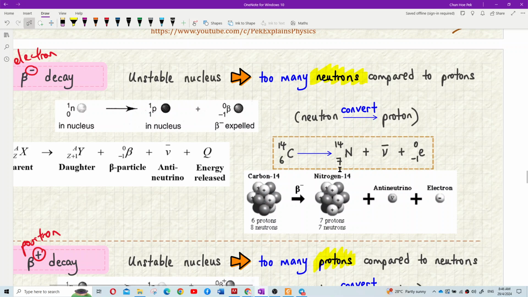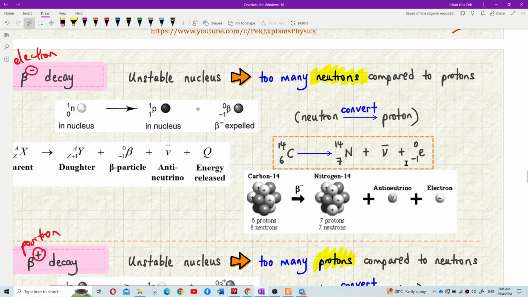Okay, so ini 7 minus 1, you get 6, isn't it? So that means when it emit electron, negative 1, so ini 6 perlu jadi 7. Kenapa kena jadi 7? Sebab kita balance left and right, dia mesti 7 tolak 1, dapat 6.